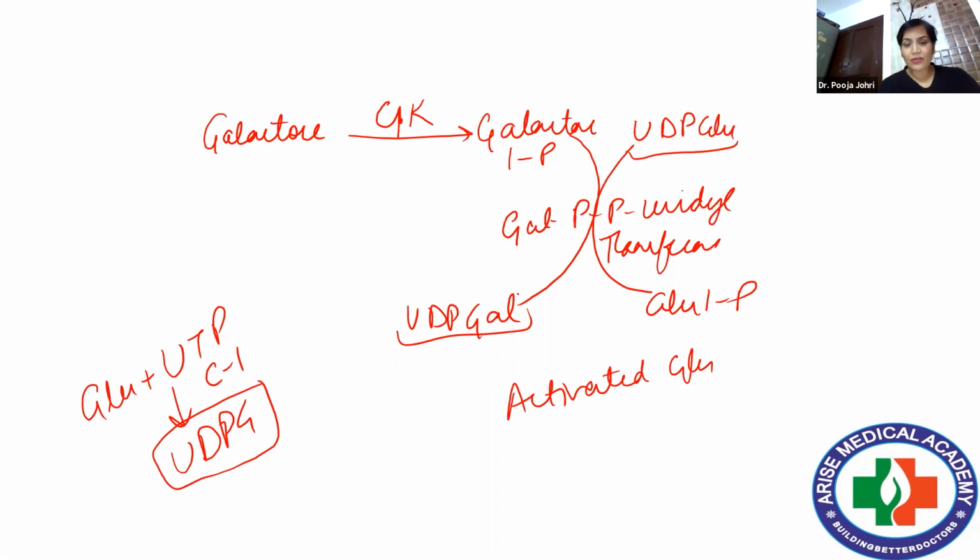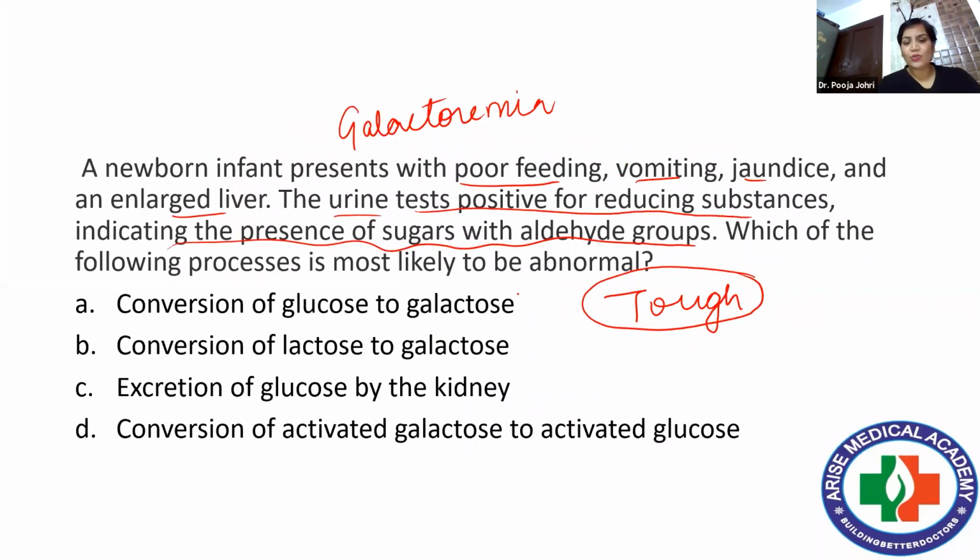Right. Now if you look at the options, conversion of glucose to galactose, no, there is no such conversion, there is interchange. You can say epimerase is actually shifting UDP glucose to UDP galactose. Conversion of lactose to galactose, this also cannot happen, because once galactose is produced, then only lactose will be produced. Excretion of glucose by kidney, again it won't be there, because this is a characteristic feature of galactosemia.